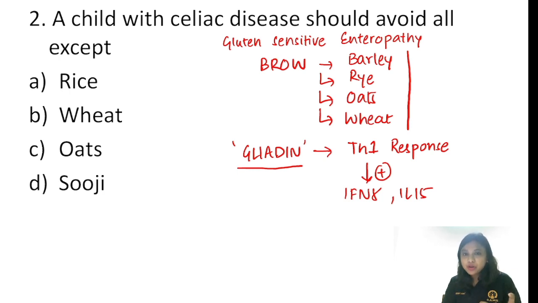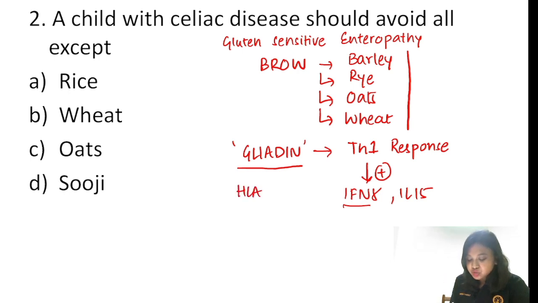So what component is present in all these food items? The answer is gliadin, and gliadin causes what? It's a T helper 1 response because it stimulates interferon gamma, interleukin 15. So if you have to mark one, you'll just say it's a cellular immune response and it is stimulating interferon gamma. So which HLA are responsible in case of celiac disease? HLA DQ2 and HLA DQ8.